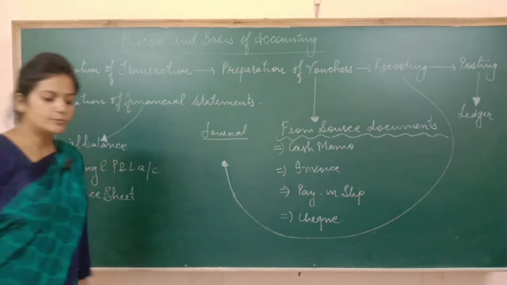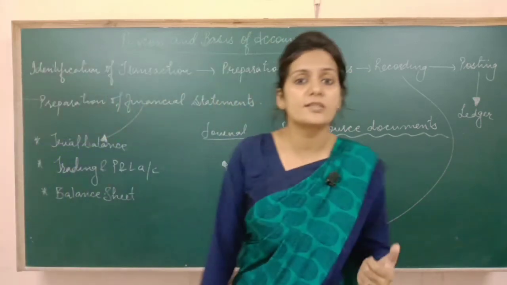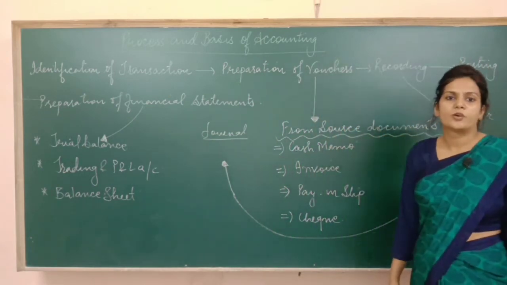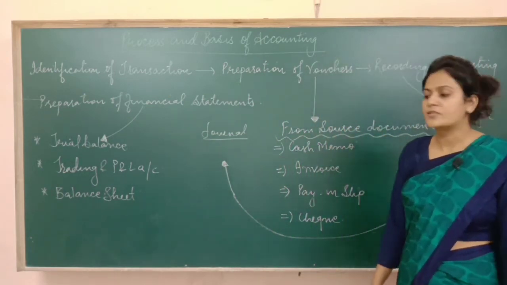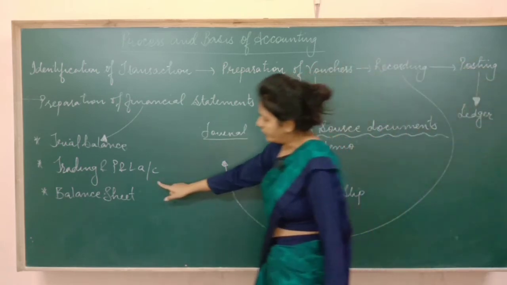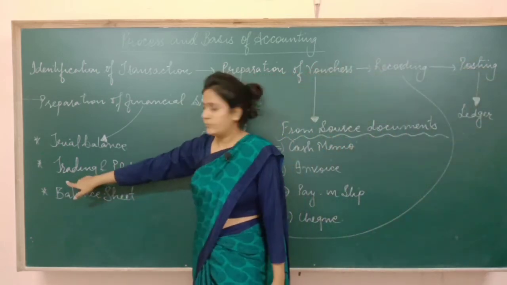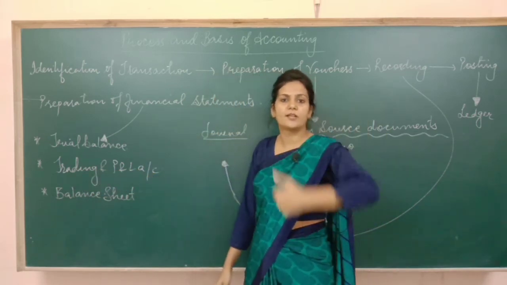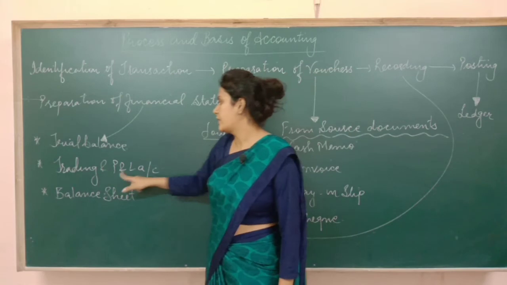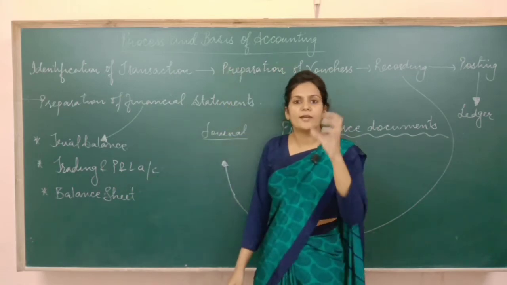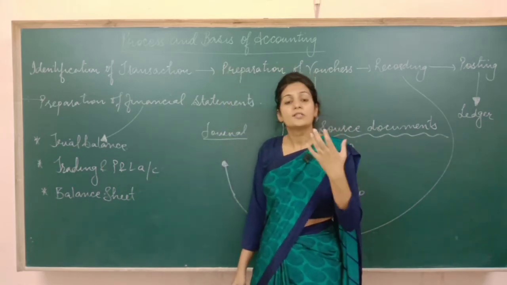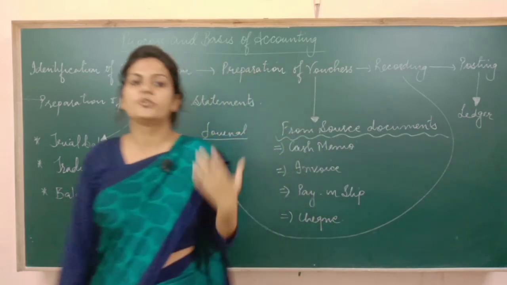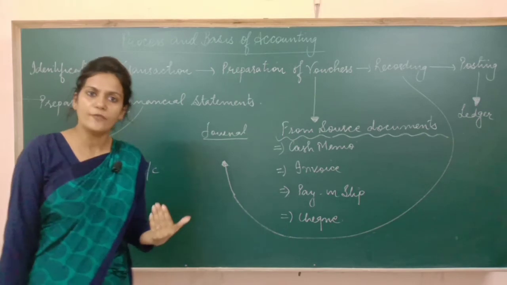Now as I told you, we start a business for the purpose of earning profits. So how to calculate the profits? Where to calculate the profits? Profits can be calculated by making an account, and the name of the account is trading and P&L account. P&L means profit and loss. So the trading and profit and loss account is prepared so that we can calculate how much profit we have earned, or how much loss we have incurred.